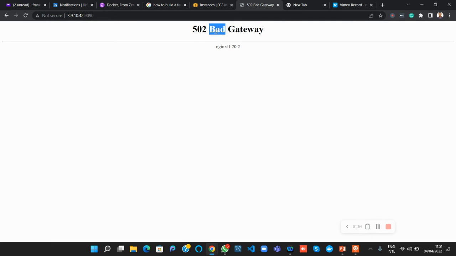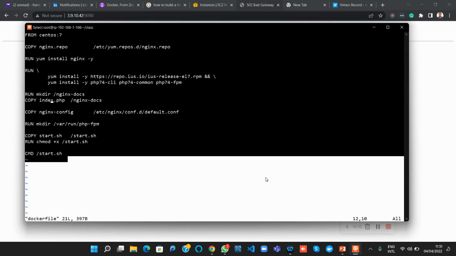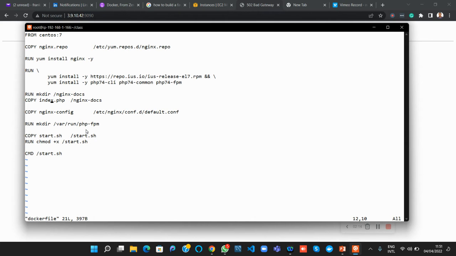502 bad gateway. So to troubleshoot this issue, we don't know the cause yet, so let's go into the error log file of the container.